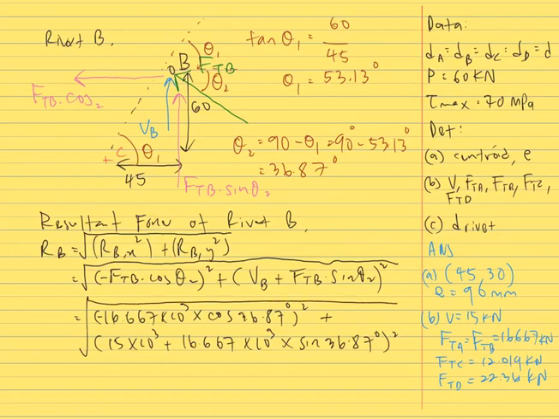At the end we get RB is equal to 28.334 kilonewtons.